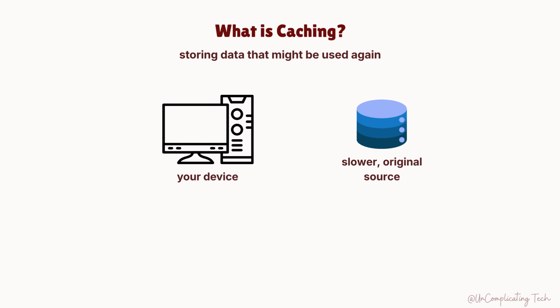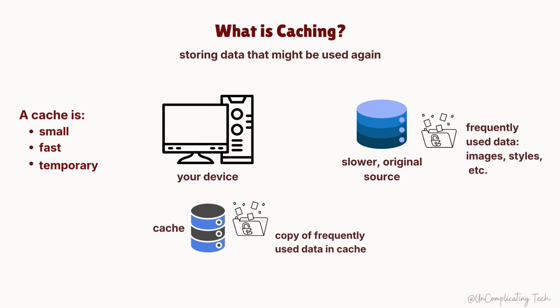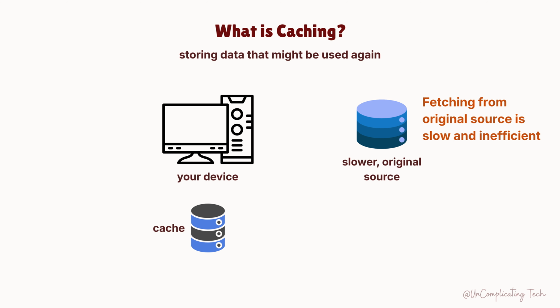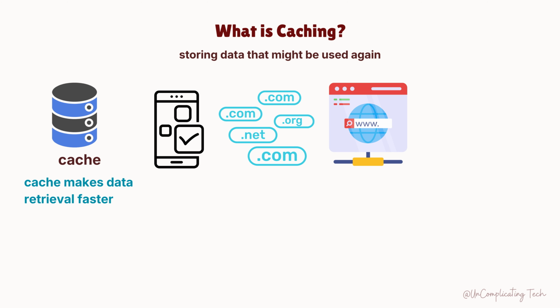If you open YouTube again and again, it doesn't make sense to re-download all the images, styles, and your login info every single time. So your device or browser stores a copy for quick retrieval. So a cache is small, fast, temporary storage that keeps a copy of data you use frequently, so the system doesn't need to fetch it from the slower original source. This single idea makes computers, browsers, apps, and entire websites feel very fast.